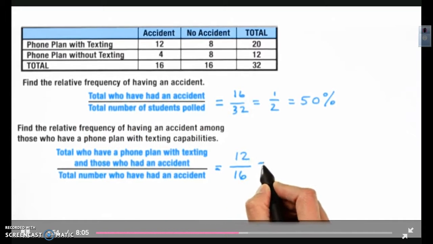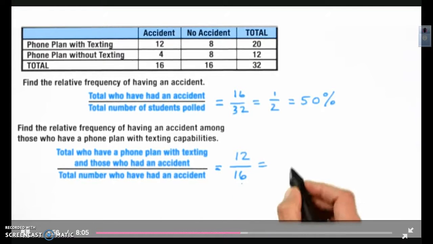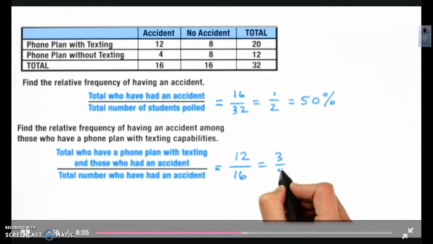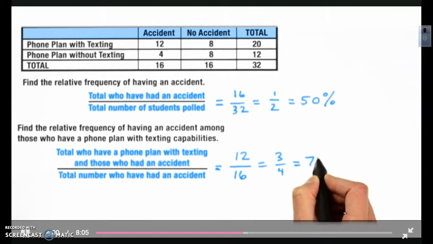So here we see this relative frequency is 12 over 16, which simplifies to 3/4, which as a percent is 75%.